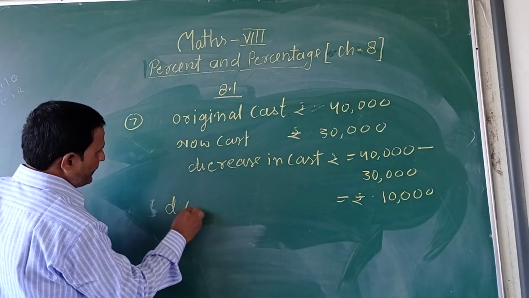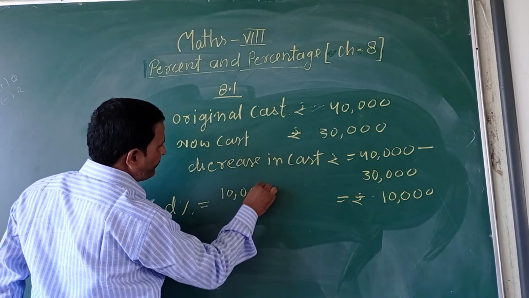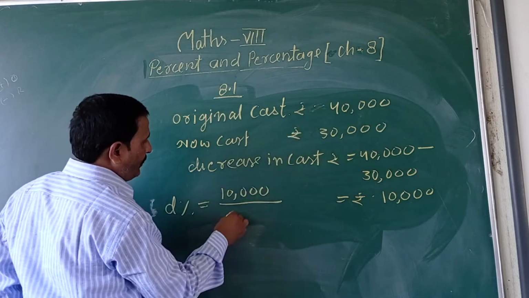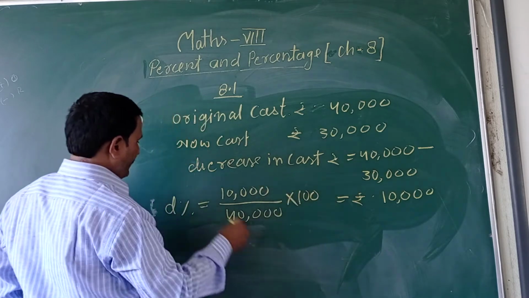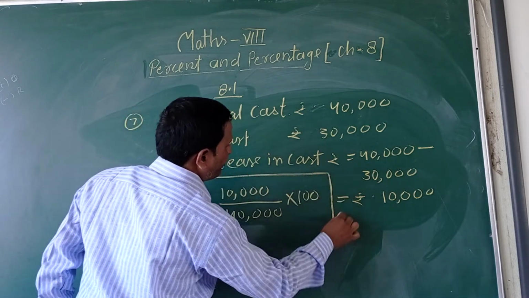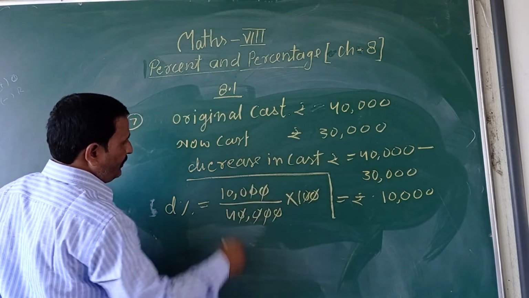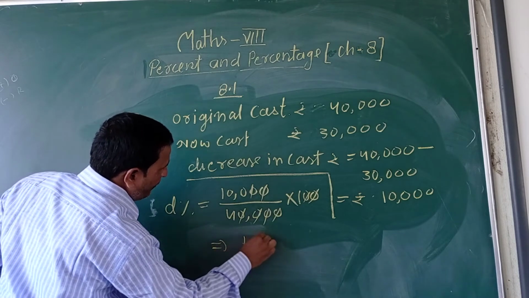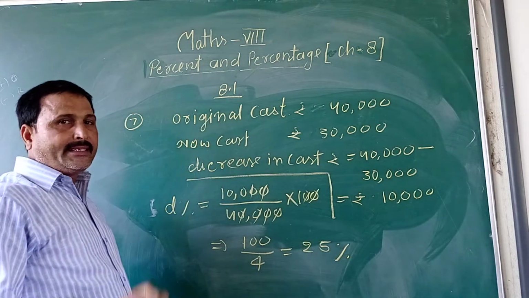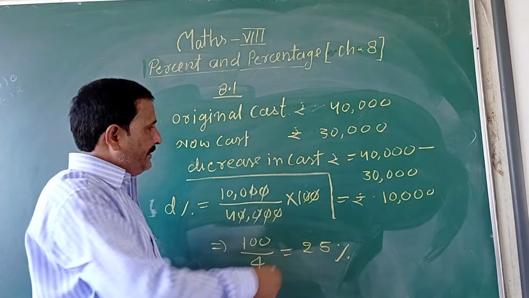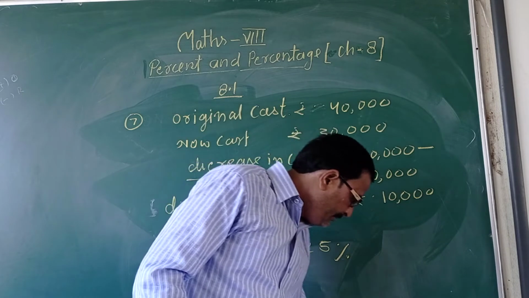Decrease percent is equal to decreased value upon original value into 100. Cancel the zeros, 100 by 4. It means 25%. This is the decreased value of the bike after 1 year. Similarly, question number 8 also.